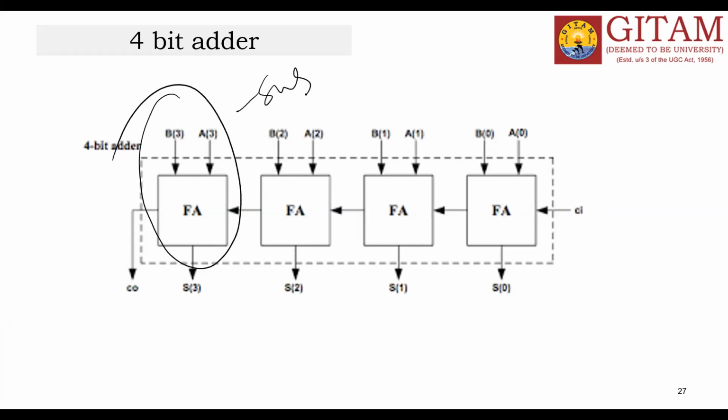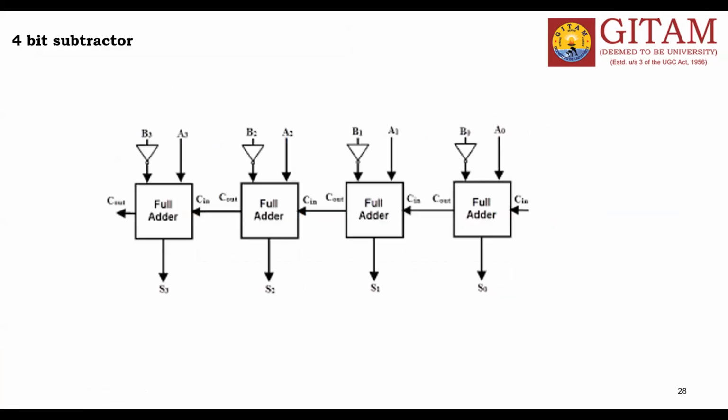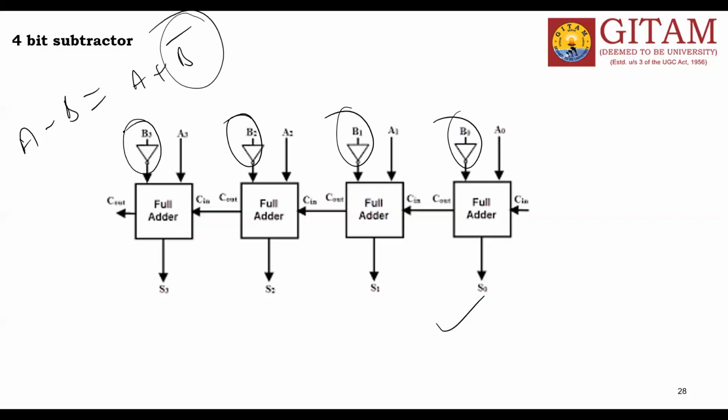Whether regularity is there or not, yes, regularity is there, because this design is the same for all. This is applicable to all the 3 subsystems, so high regularity is maintained here. This is the adder, the 4-bit adder. This is the 4-bit subtractor. That means A minus B is equal to A plus B bar. To make the complement of the B bits, I'm taking inverters like this, and then you do the same addition job.